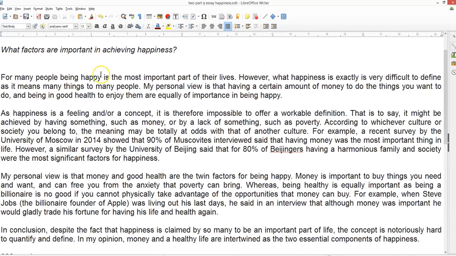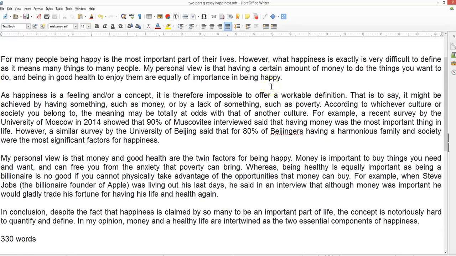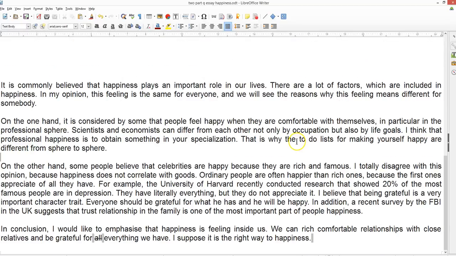As in the example here, well, I say, well, it's difficult to offer a definition because it could mean something that you have, or it could be something that you don't have, such as poverty. I also say, you know, depending on whichever culture, that meaning may be different, and then I give an example.